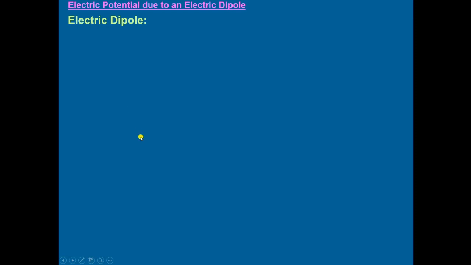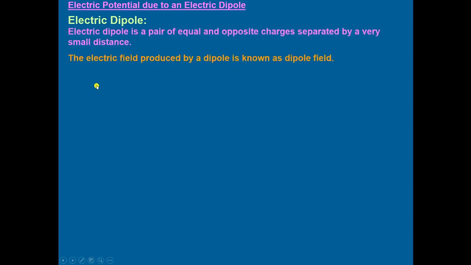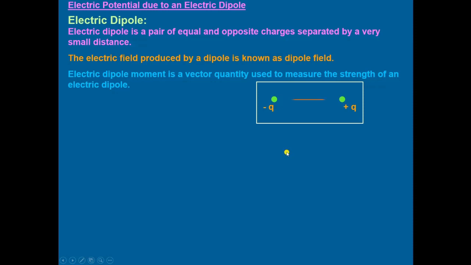We must recall what an electric dipole is. Electric dipole is a pair of equal and opposite charges separated by a very small distance. Like this, the two charges, q positive and q negative, separated by a certain distance, are called an electric dipole. And the electric field produced by a dipole is known as the dipole field.